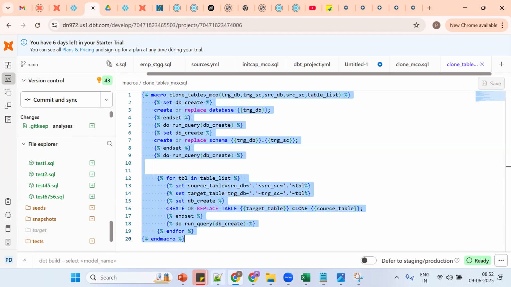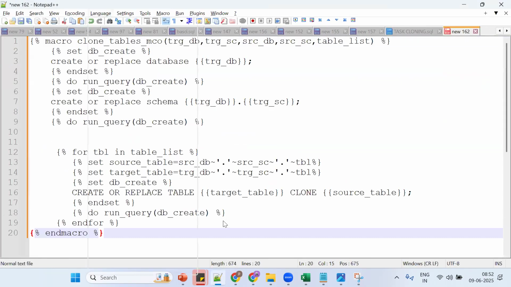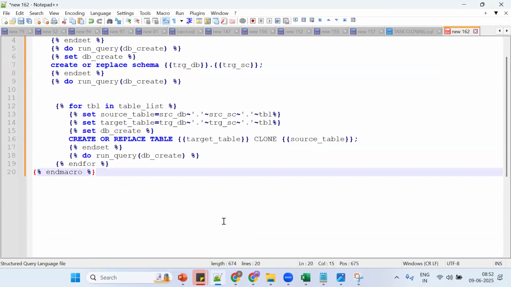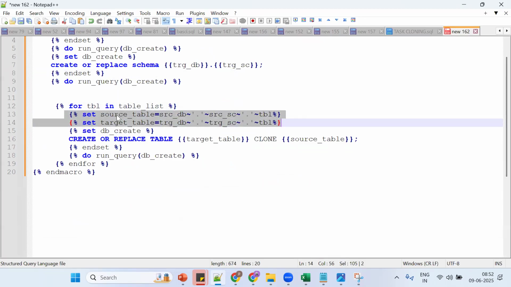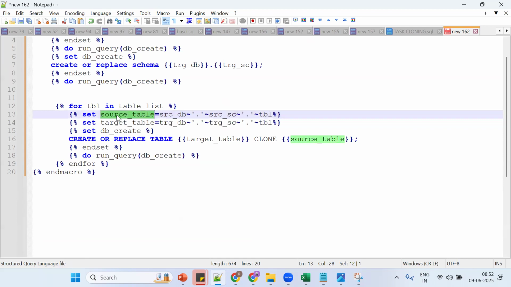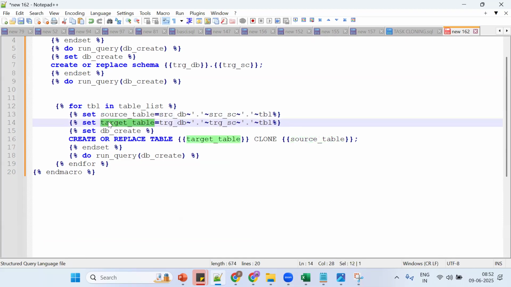So one more time, copy the same thing. Here so many concepts have been covered. See, the looping concept is there. So this is what concept? Tell me, line number 13 to 14. These are local variables. Tell me, can these variables be used outside? No. If I want, we should go for global variables. We'll see tomorrow. So set and endset. This is different. When you want to execute any statement, we should use set and endset. This is a variable, no need to go for endset.